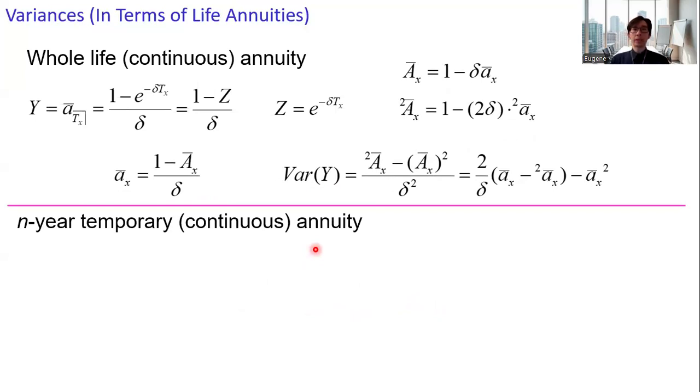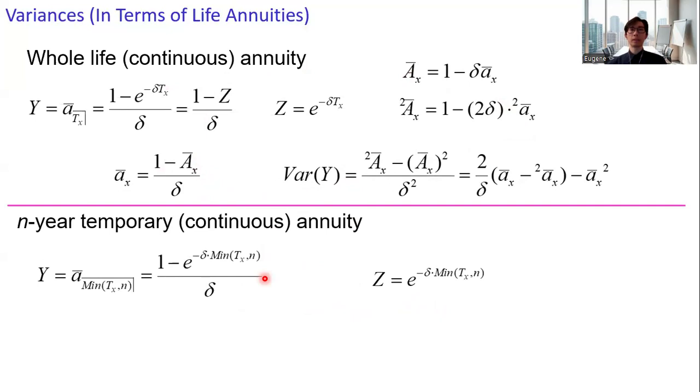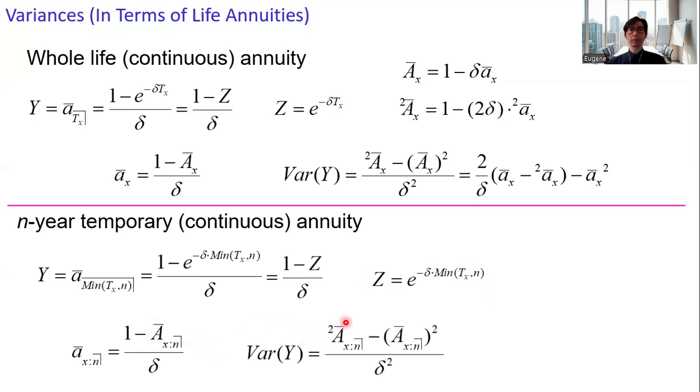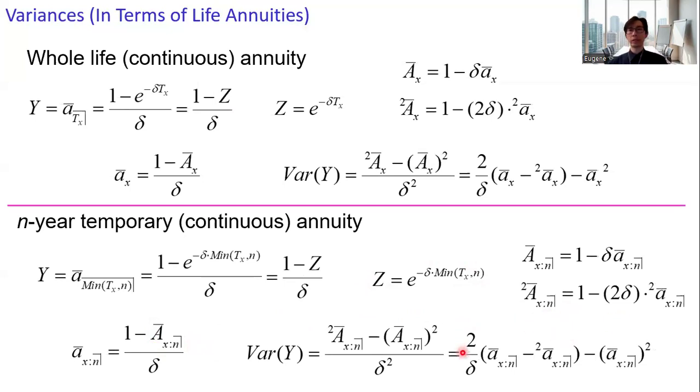For the n-year continuous annuity, the process is exactly the same. Here z equals e to the minus delta times the minimum of Tx and n. This is the present value random variable for the n-year continuous insurance. The expected value for this, and then the corresponding expression for y, expressed in terms of the n-year annuities, we get this expression.